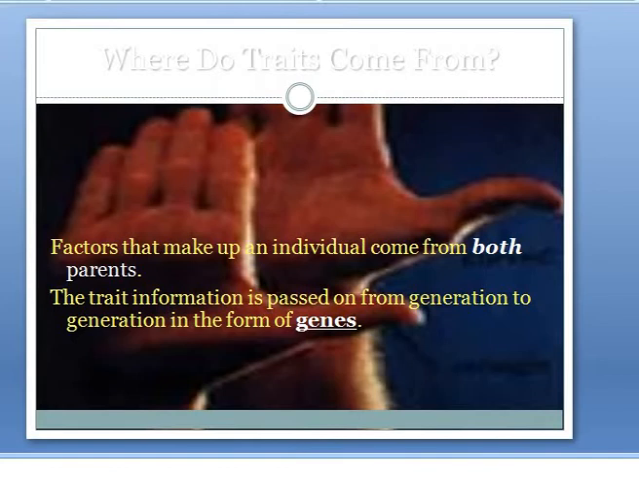And where do traits come from? The factors that make up an individual come from both parents. The trait information is passed on from generation to generation in the form of genes. So we inherit characteristics from our parents in the form of genes. A child at birth possesses a unique combination of genes received from both parents. This inheritance provides a distinct biological blueprint and timetable for an individual's development. The study of inheritance of physical and psychological characteristics from ancestors is referred to as genetics.